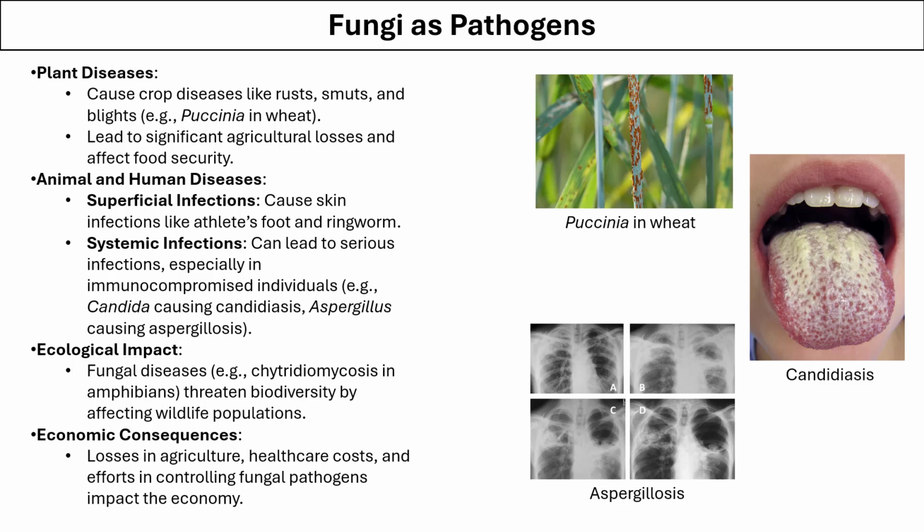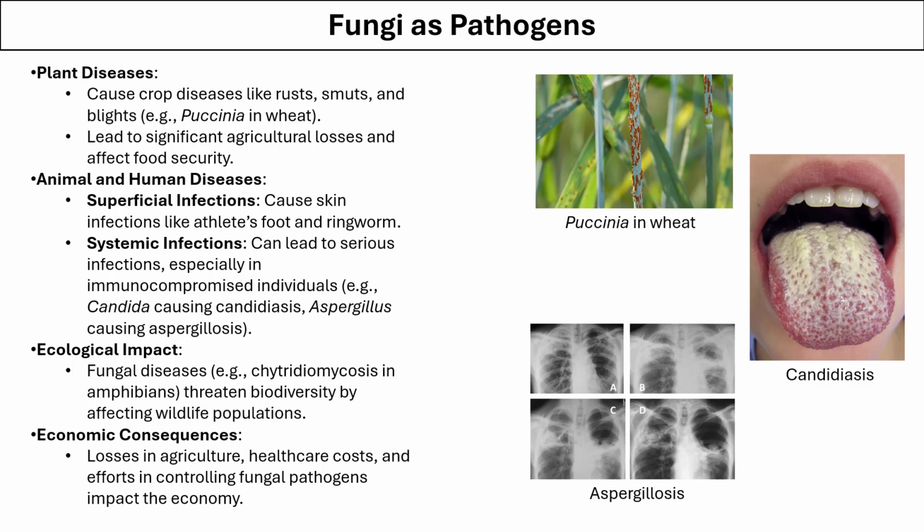Pathogen is an organism that can cause diseases. So, fungi can cause diseases in plants. They cause diseases like rust, smut, or blight. For example, Puccinia causes the blight in wheat. This leads to significant agricultural losses and affects food security.